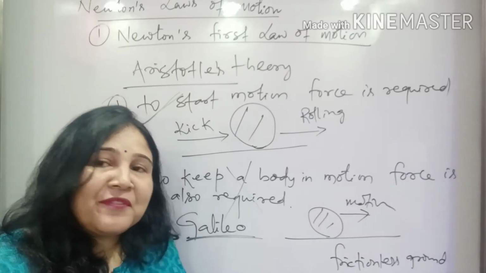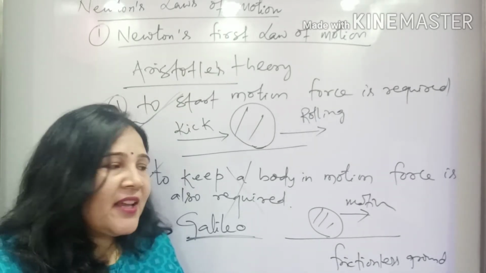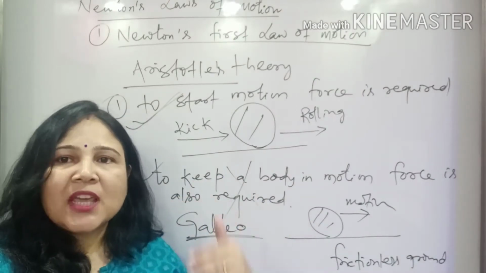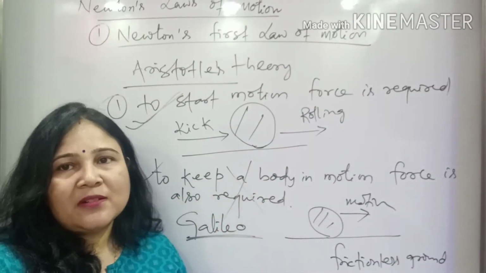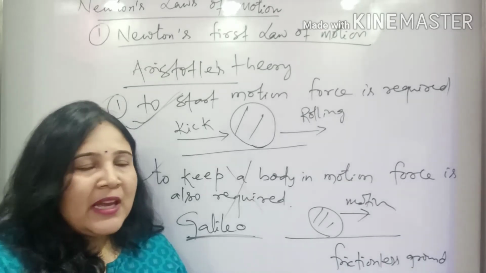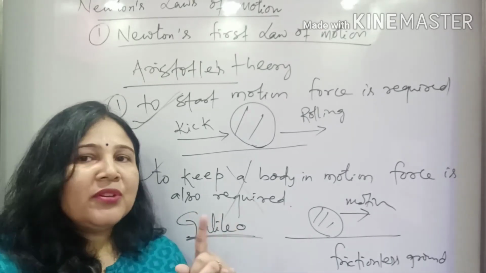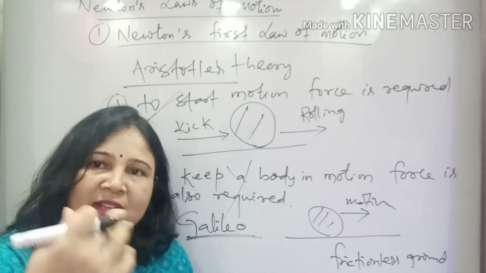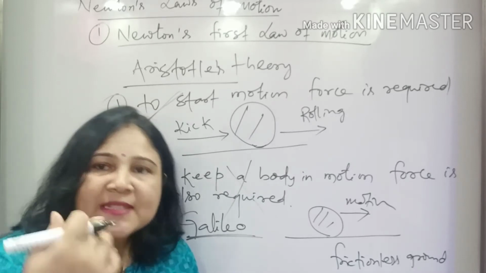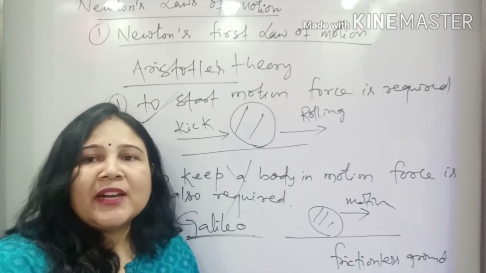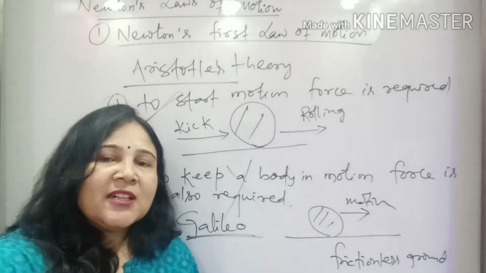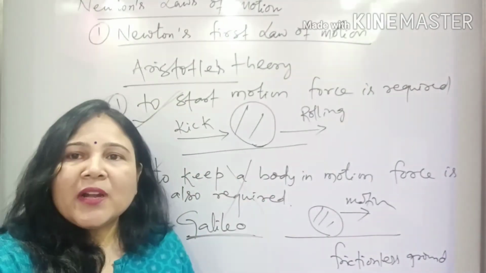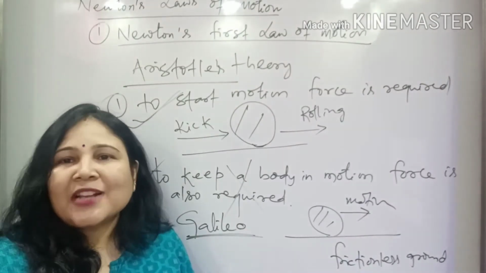But suppose that frictional force is not there, then the football which is rolling will keep rolling continuously with the same, constant, or uniform speed. And to keep this body in motion, we will not require any force. So once it is set into motion, it will keep on moving with the same speed in the same direction, and we don't require any force to do that. So the second statement given by Aristotle, that to keep a body in motion a force is required, is actually wrong.